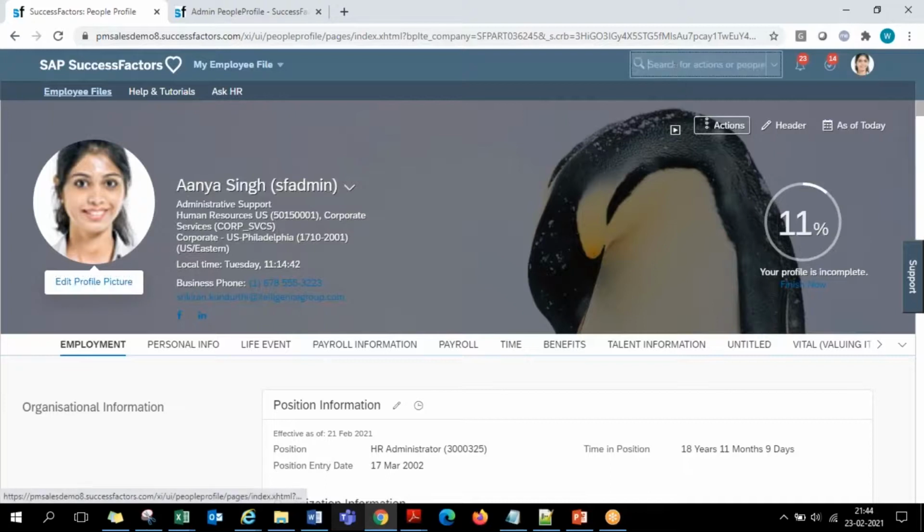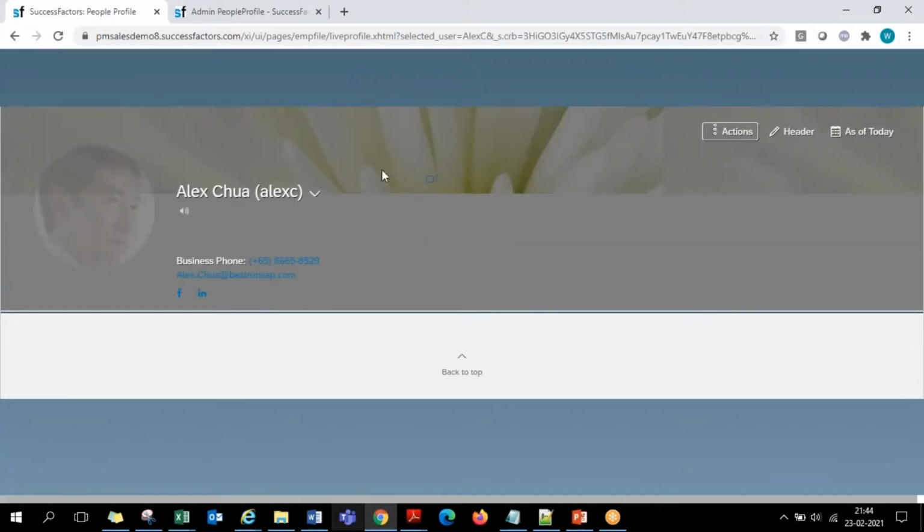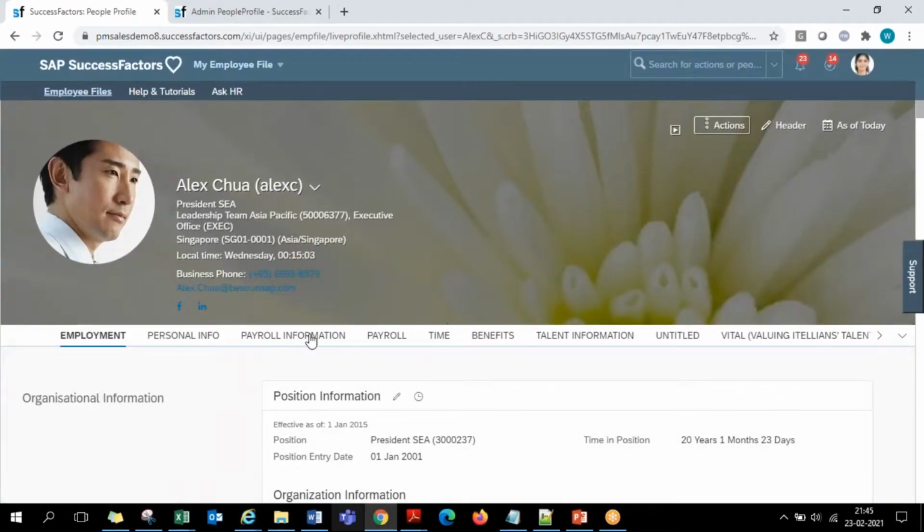Now if Anya Singh goes to somebody's account, say Alex, she can see what all sections of information she has been given rights to see in his profile, but not his profile completeness. So on Alex's profile, whatever sections of information Anya Singh is authorized to see, she can see all that, but the profile completeness will not show to her. But when Alex logs in himself with his ID and password, it will show his profile completeness only to him. So only the profile owner can see that profile completeness, but not others.